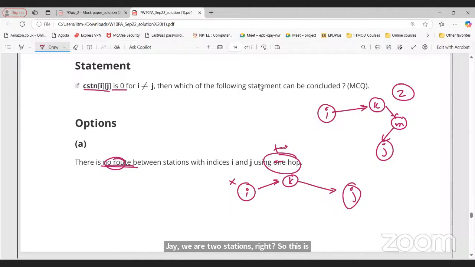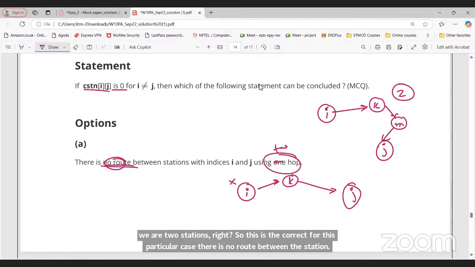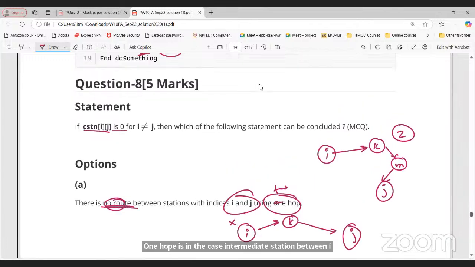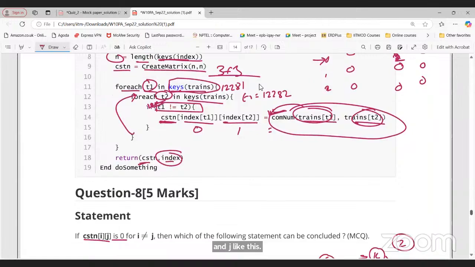There is no route between the station I and j using one hop. Okay, one hop means in the case of one intermediate station between I and j, like this. So anyway, we are not talking about it in the code, right? That is not correct.